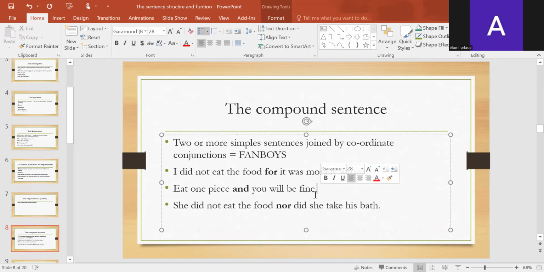She did not eat the food, nor did she take her bath. Okay, he did not eat the food, nor did he take his bath. So in each case, we can see that we can have a full simple sentence to the right of the conjunctions and to the left of the conjunctions.